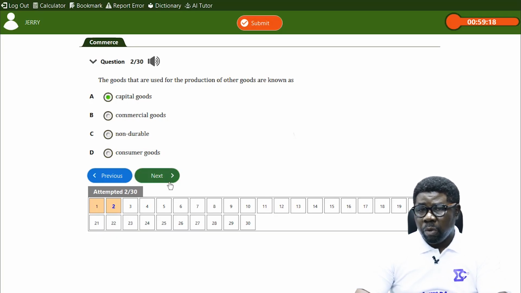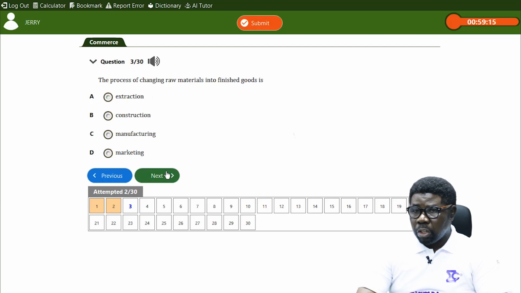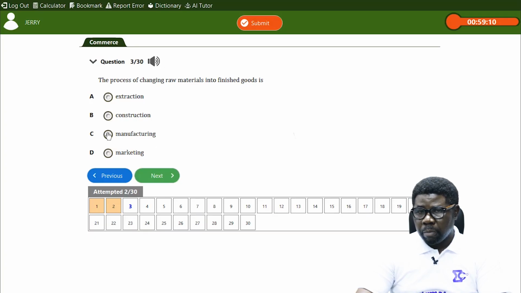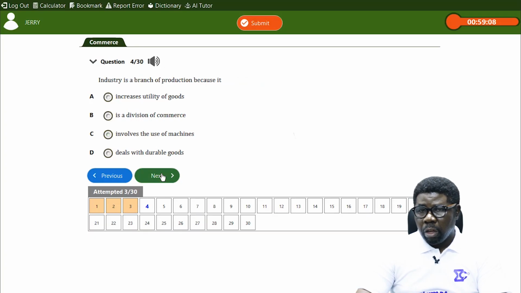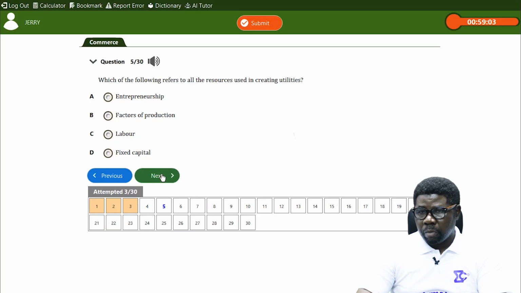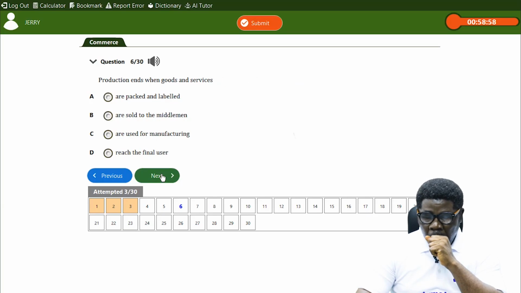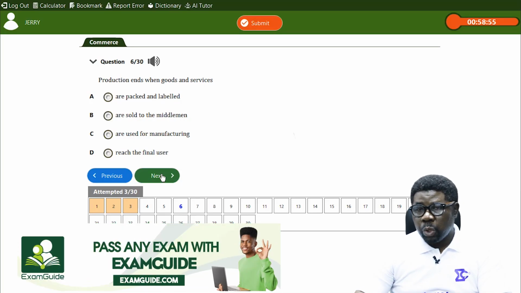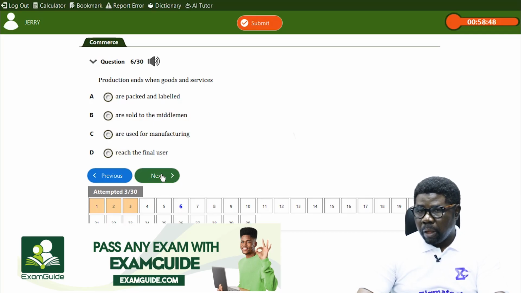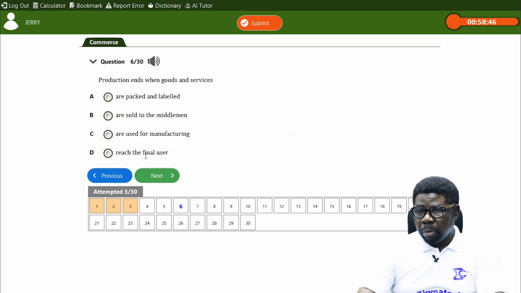All right. Then we look at the process of changing raw materials to finished goods is called what? It's called manufacturing. Okay. Then also we say production ends when goods and services get to who? When goods and services reach the final consumer. That's the answer to that question.